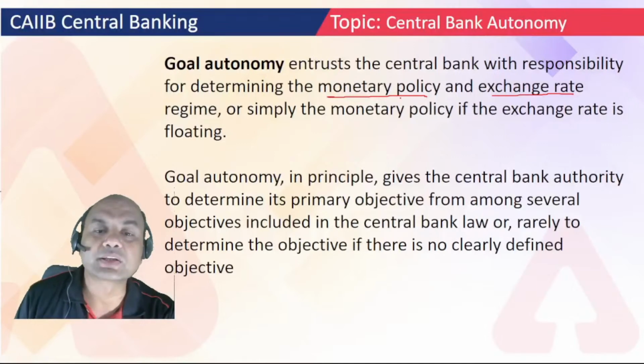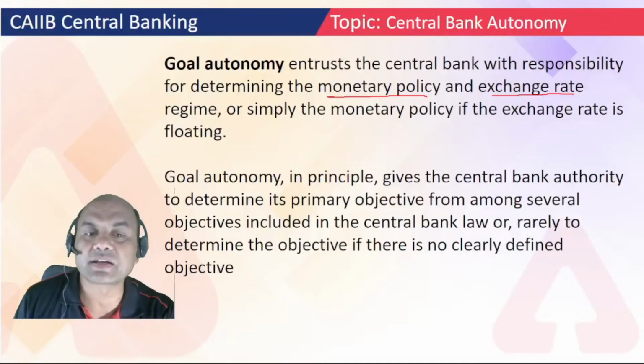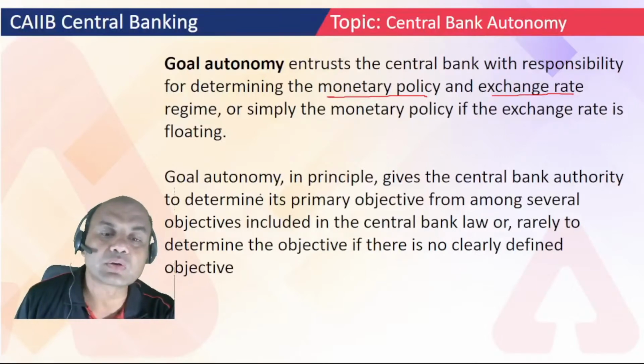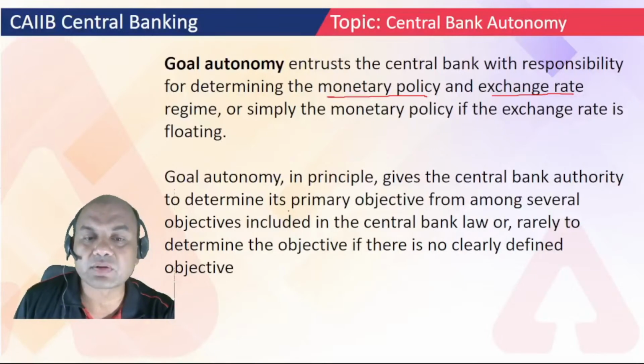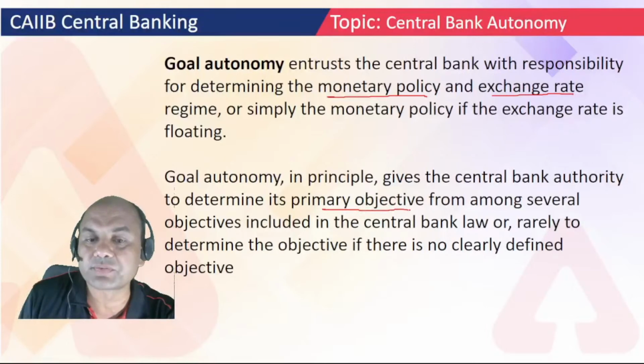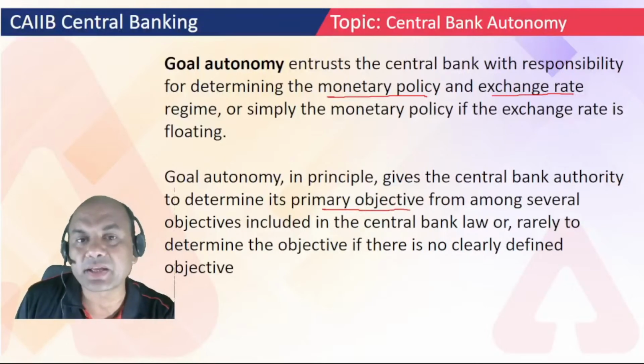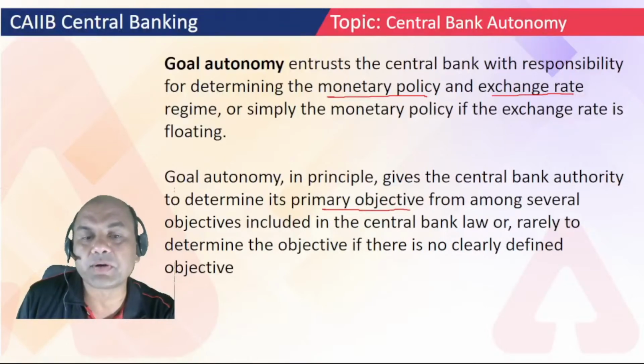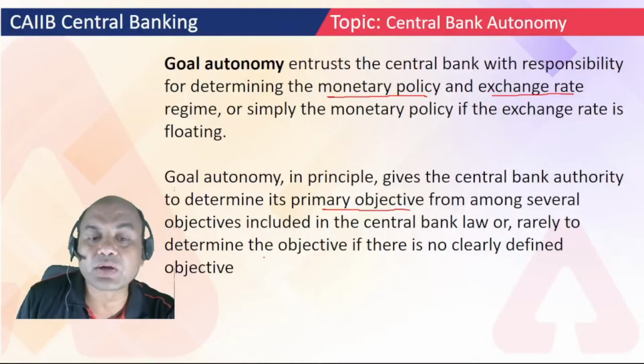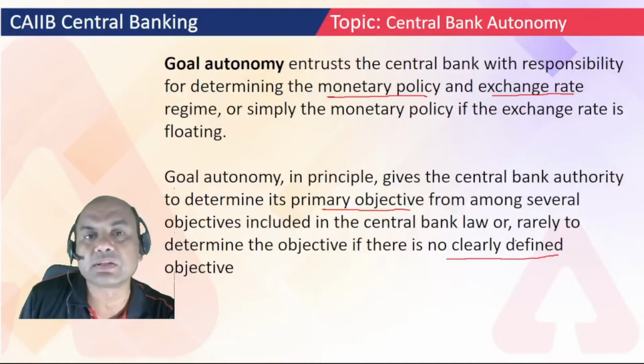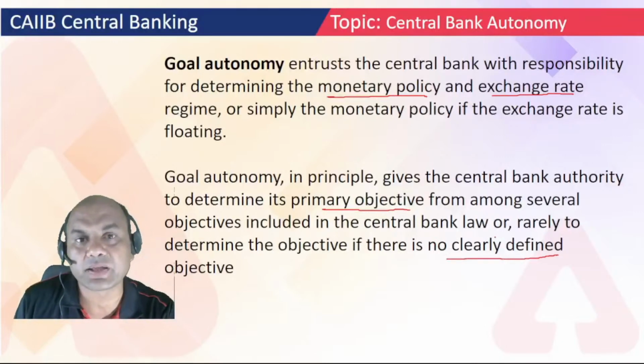Okay, or simply the monetary policy if the exchange rate is floating. Goal autonomy in principle gives the central bank authority to determine its primary objective. So the primary objective of the central bank is decided by the bank itself from among the several objectives included in the central bank law, or rarely to determine the objective if there is no clearly defined objective of any central bank.